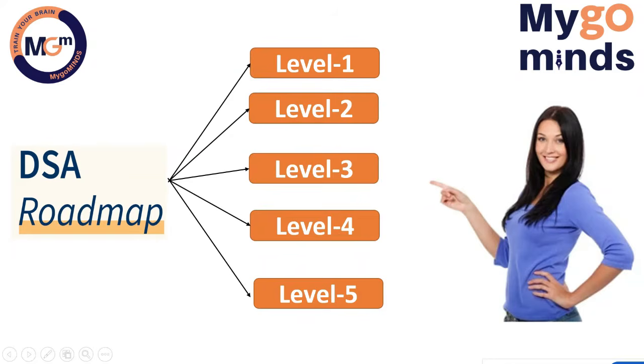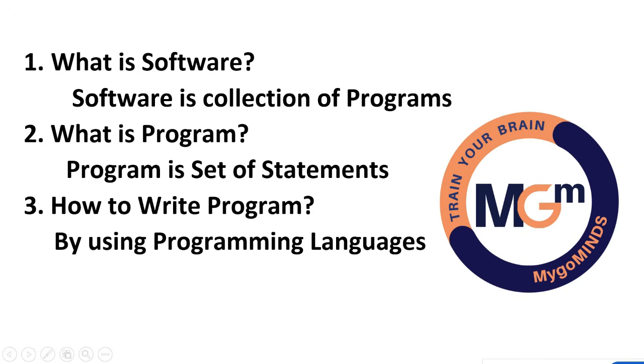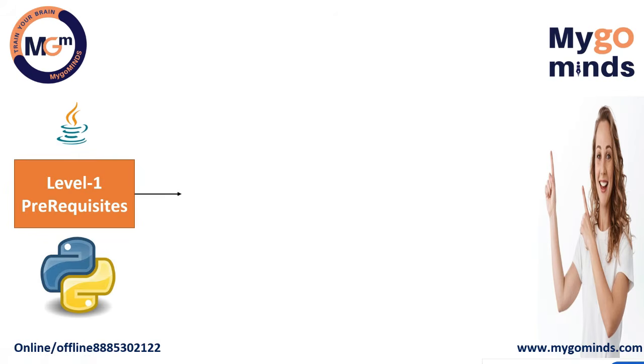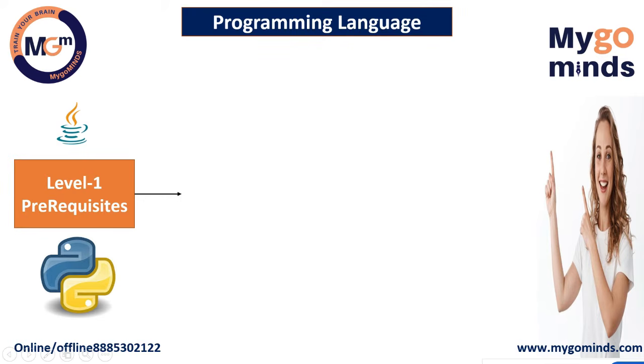So MyGo Minds has launched this roadmap for DSA. So we already know. Is it clear? We divide the syllabus into 5 levels, level 1 to level 5. Level 1 is prerequisites.